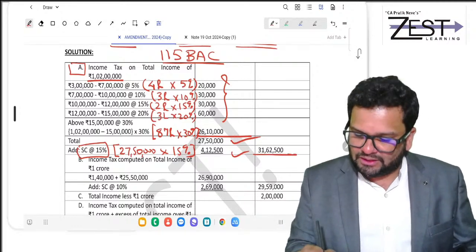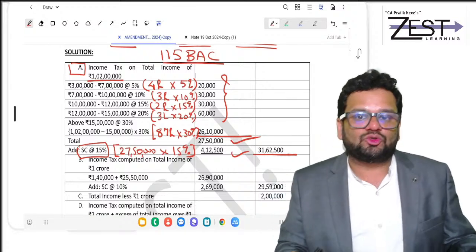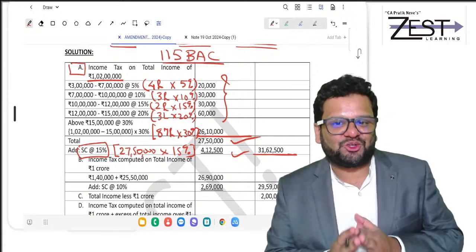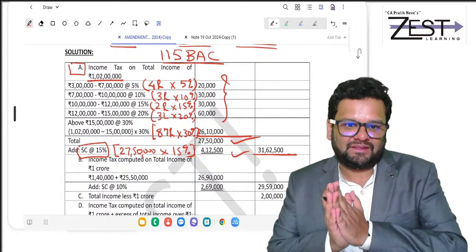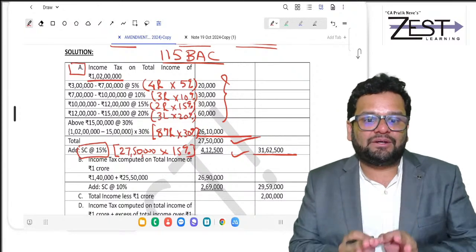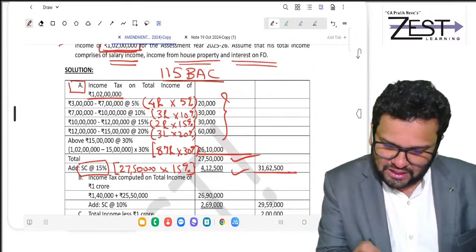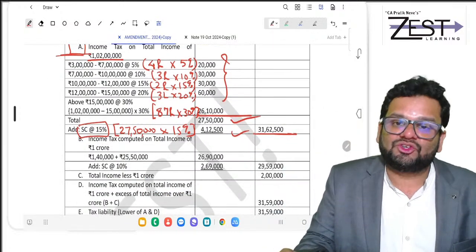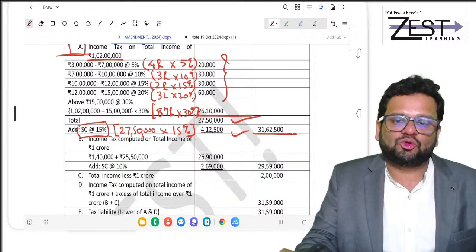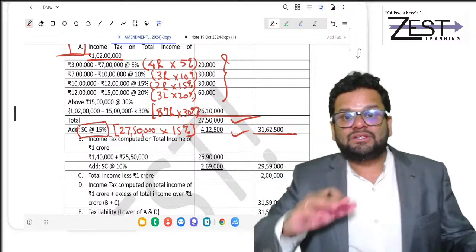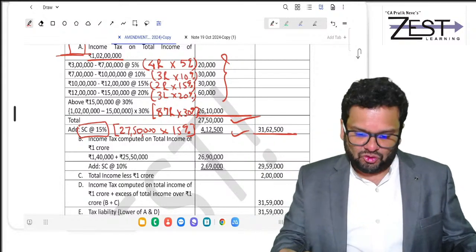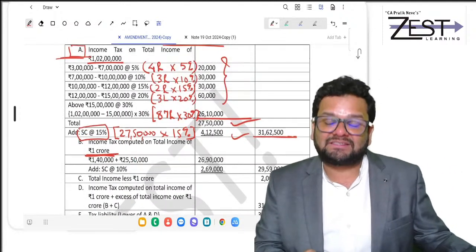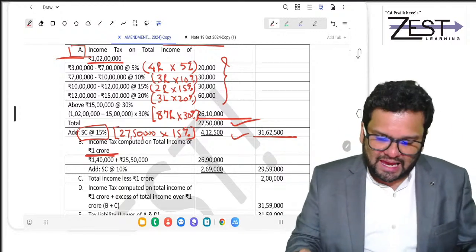Your liability is going to be 31 lakh 62,500. Are you all getting 31 lakh 62,500 as your liability? Yes. This is a liability including surcharge. This is your answer of A step. But mind you, this is not your final answer. Why so? For simple reason, your income just exceeds 1 CR. So what if your income was exact 1 CR? If your income was exact 1 CR, how much would have been your liability?